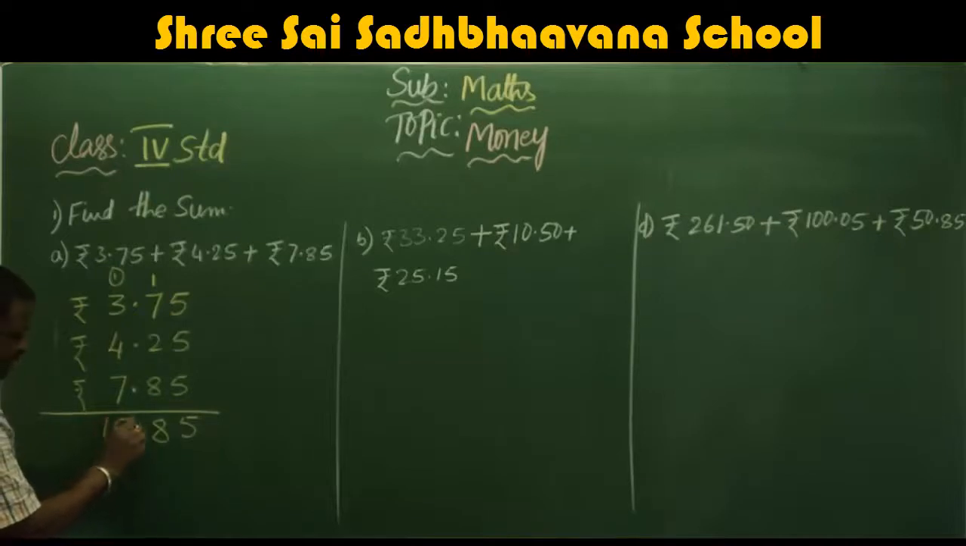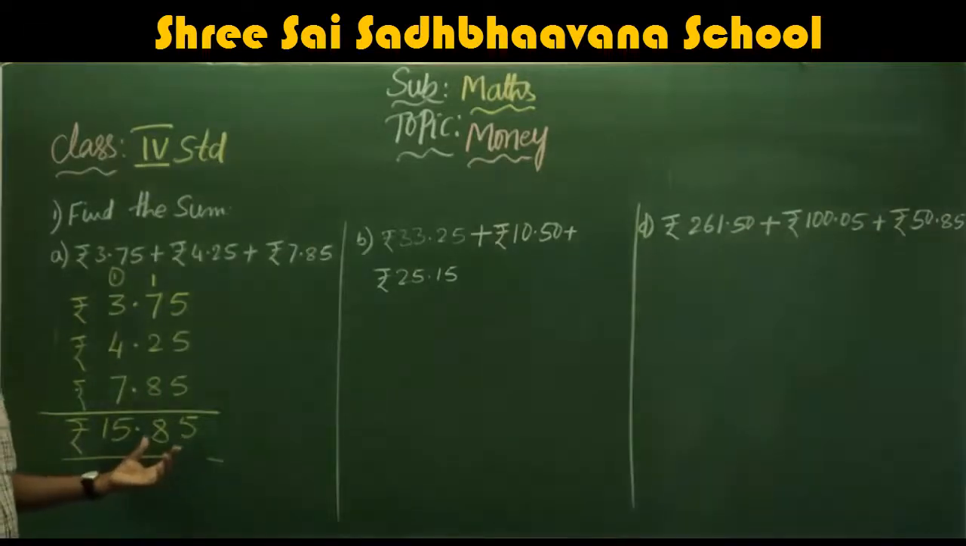So what is the total sum here? Rupees 15.85. Rupees 15.85. I hope you understand this one.